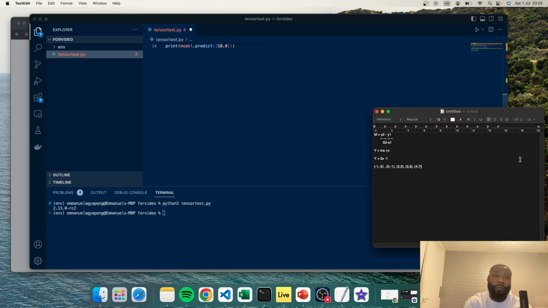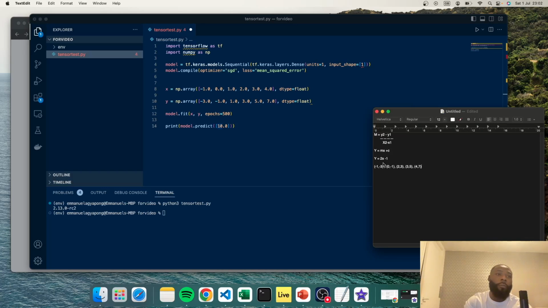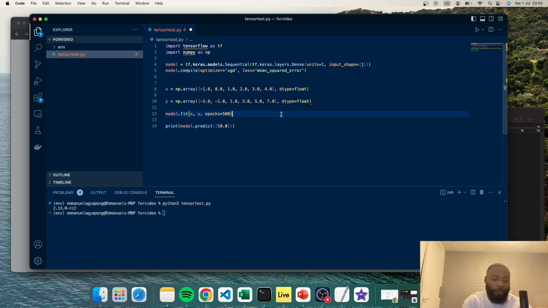Now we know from just looking at the formula that when we pass in an x-axis of 10, our y should equal 19, right? Because 10 times 2 is 20, minus 1 equals 19. I hope my math is correct. So we should see 19, hopefully. Let's test that and see whether that's something that we'll see.